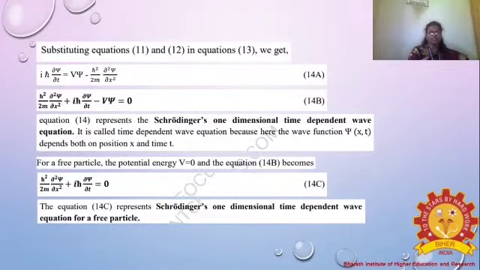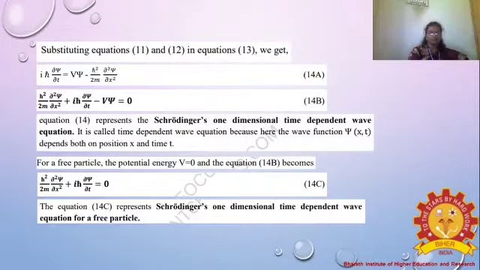So into equation 13, we substitute equations 11 and 12. After the substitution we get i h cross dou xi by dou t equals V xi, the potential energy, minus h cross squared by 2m dou squared xi by dou x squared. This is equation 14a.